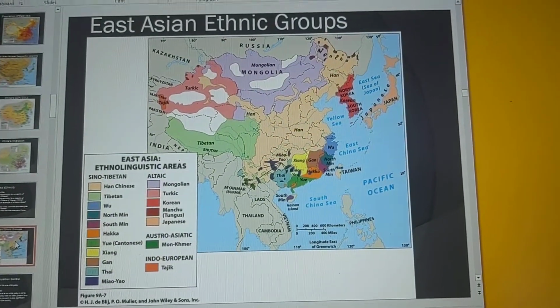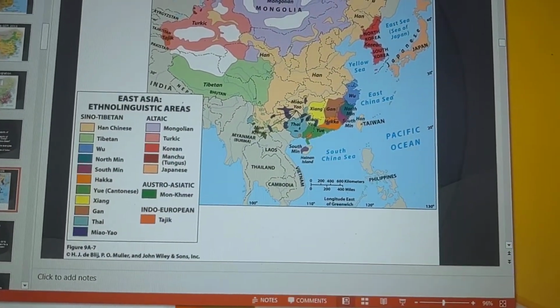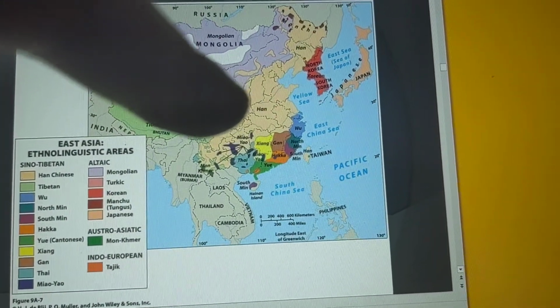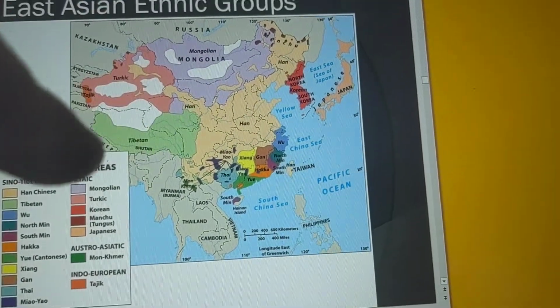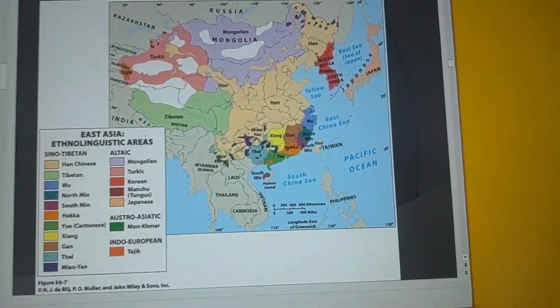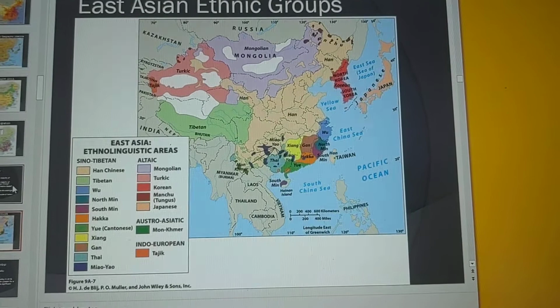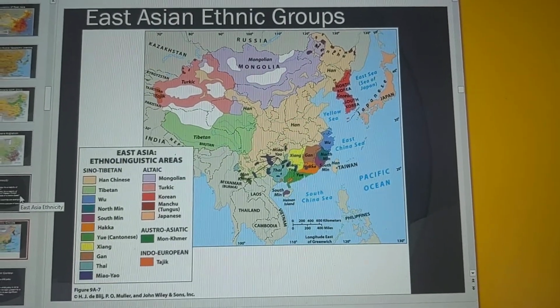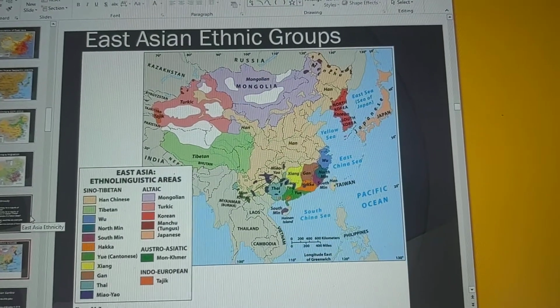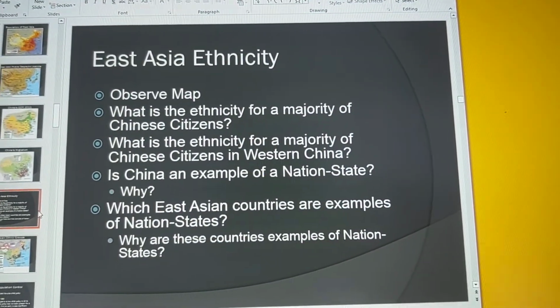When you think of people in the movies who say they're Chinese, that refers to the Han. That's the dominant ethnic group. In Western China, it's predominantly Tibetan. You can see where Tibet is, they are a different ethnic group. So the Dalai Lama is not Han. The Dalai Lama is actually Tibetan. Make sure that you do remember that.